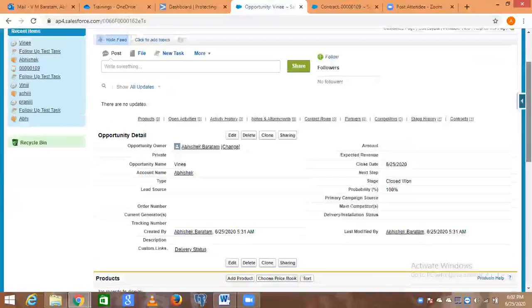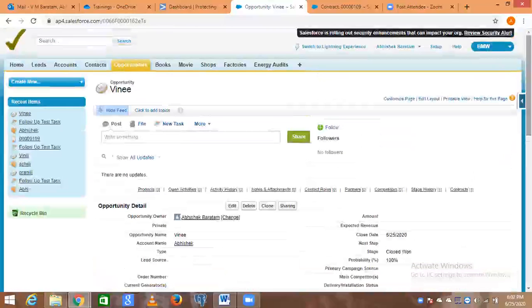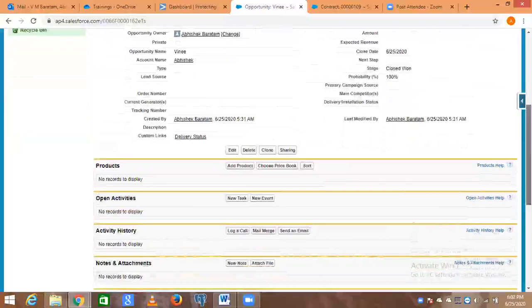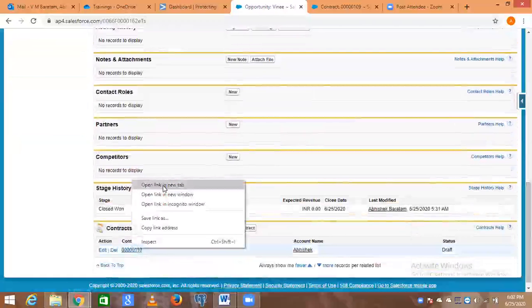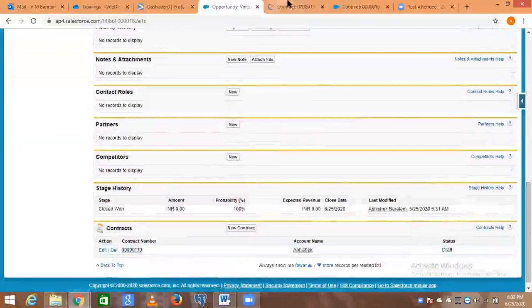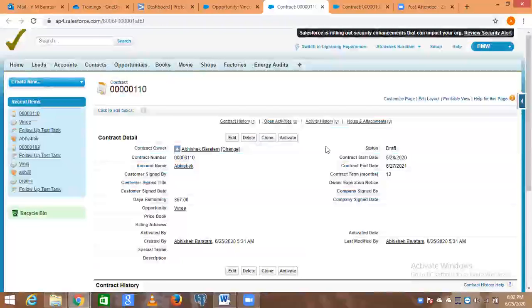Now in the account, go down. In that contract, we have to check the start date, right? Open this contract in a new tab. So the data is correct. Now you want to see the logs as well, what is coming in the log.